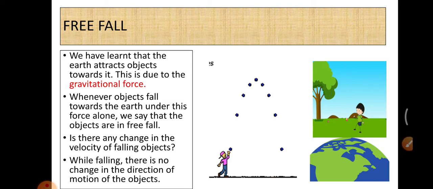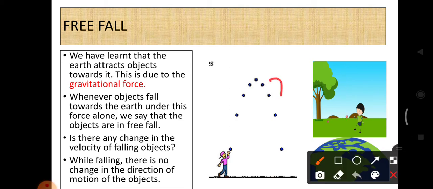Is there any change in the velocity of the falling object? See, is there any change in the velocity of the falling object? A change in velocity means the direction should have changed. Is there any change in direction here? There is no change. The objects are falling only in the same direction. So there is no change in direction. But the velocity of the object is changed. And see here, we have some gap. The gap is increasing. It represents that the velocity of the object is changing when it falls down.